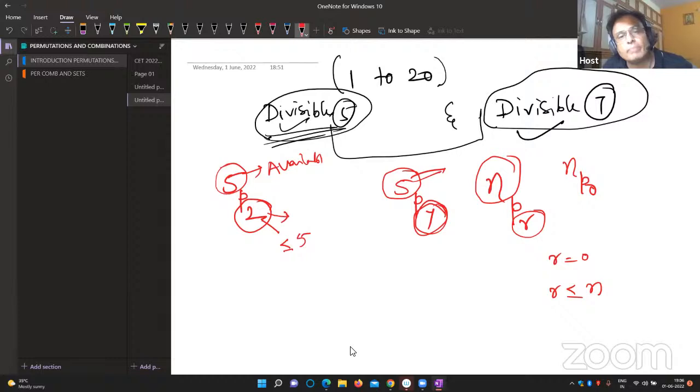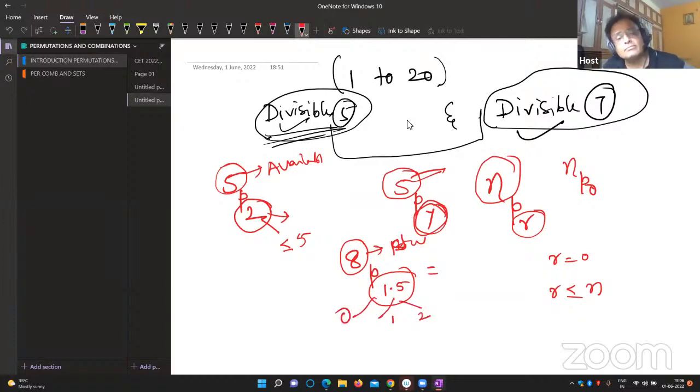Can anybody tell me now? I am going to write an example: 8P1.5. Is it correct? Now I'll tell you, it's not correct. Why? Both should be integers. Out of 8 students, how can I arrange 1.5 students? Either you take 1 or 2 students, or you don't take any student. So in nPr, once again, try to understand.